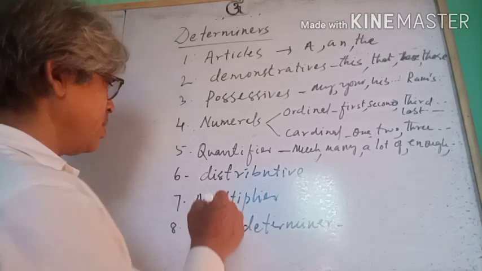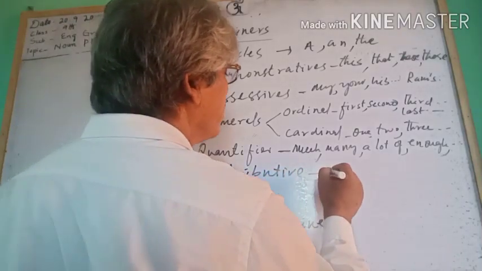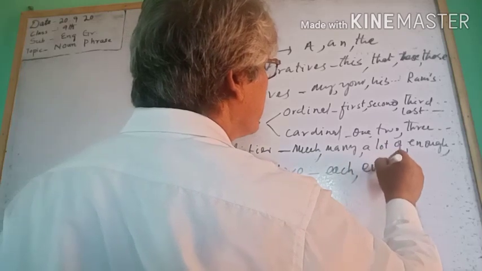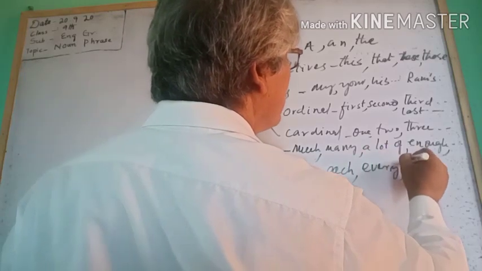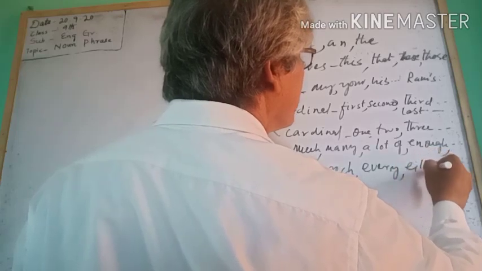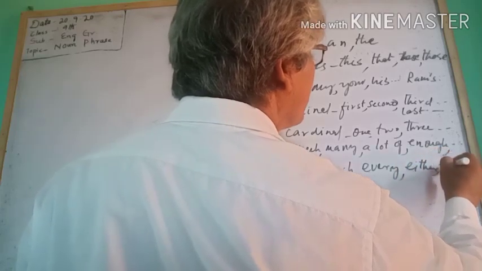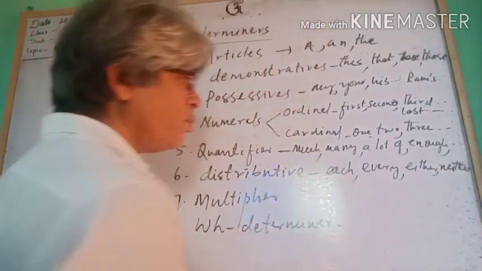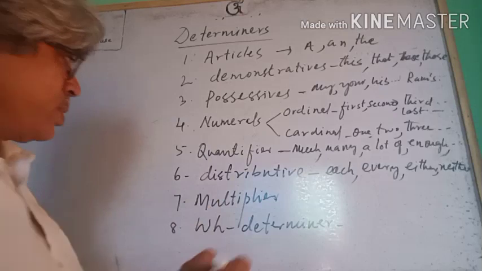Okay, quantifier. Then distributives: each, every, either, neither. These four, each, every, either, neither, are distributives.